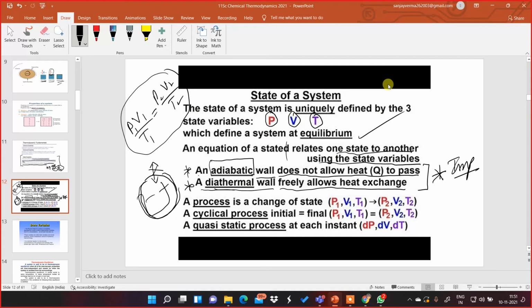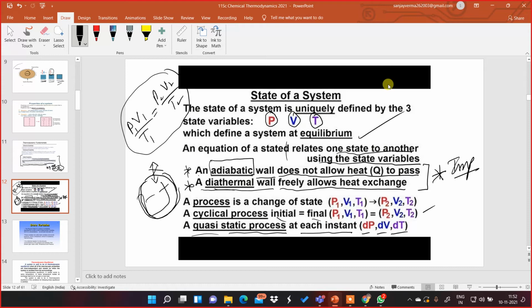Okay, so a process is a change of state. From P1 becomes P2, V1 becomes V2, T1 becomes T2. In a cyclic process, the initial state is equal to the final state, where P1, V1, T1 is equal to P2, V2, T2. Whereas in a quasi-static process, at each instant small changes of pressure, small changes of volume, and small changes of temperature happen.